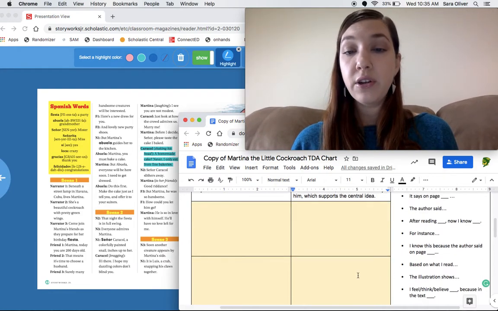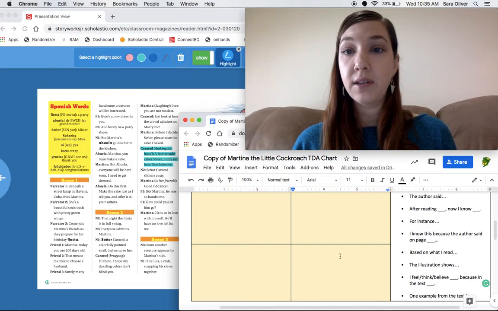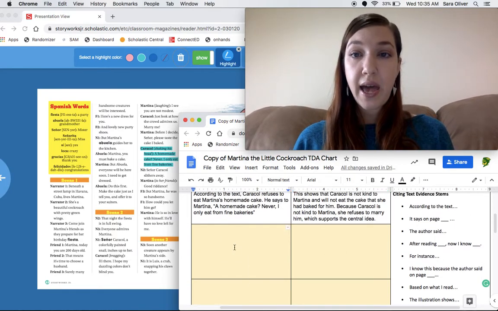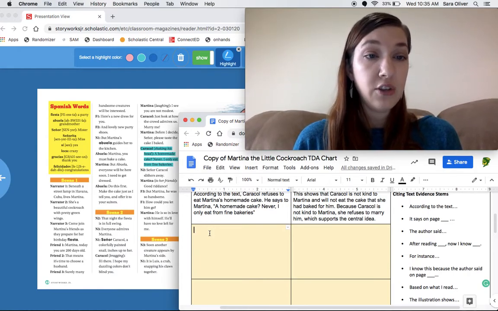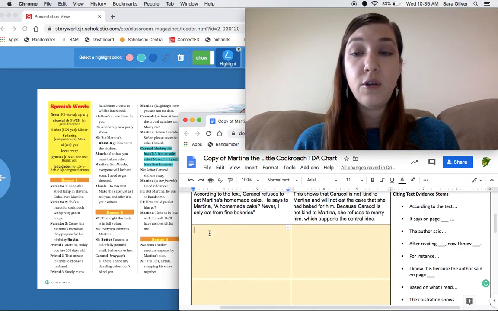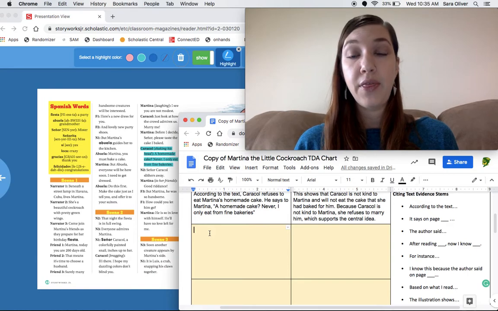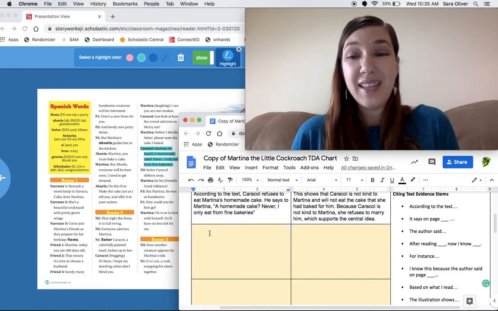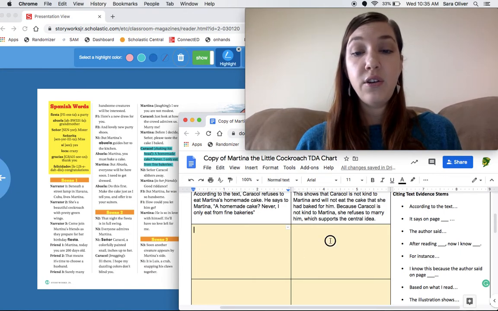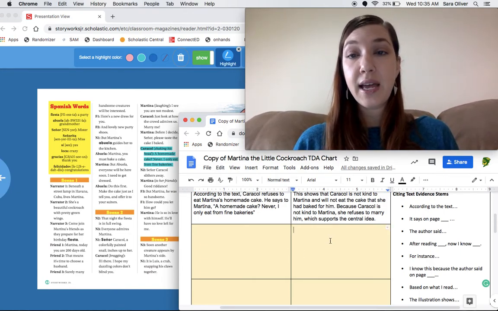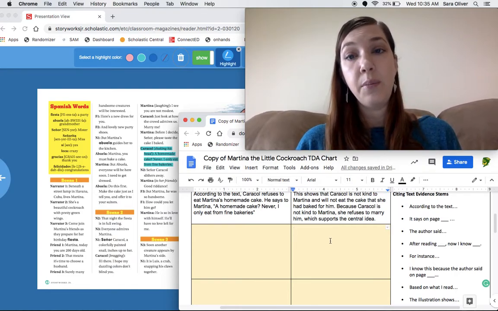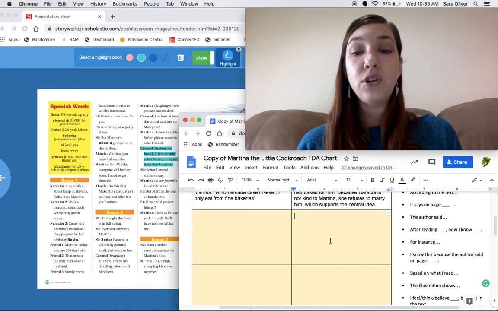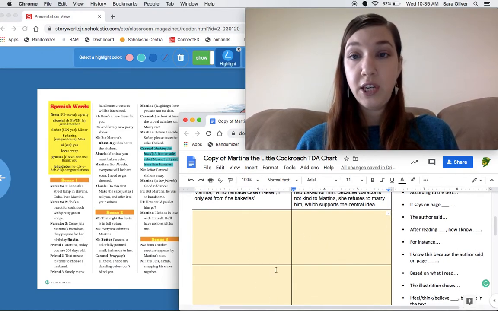So now it's going to be your task to fill out the next 4 boxes. You're going to go back into the text and find a piece of evidence about a different character. So this time you may choose Luis, you may choose Raul, you may choose Perez. You're going to talk about their actions right from the text. What do they say or do? Then you'll have an inference. How does that connect to the central idea that you have to be kind to others and they'll be kind to you? After you complete these 4 boxes, you'll submit it to your teacher.